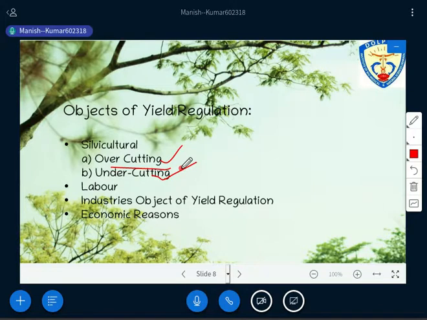It means through the yield regulation you have to understand this overcutting and undercutting also there, and you have to regulate these silvicultural practices there itself, right?